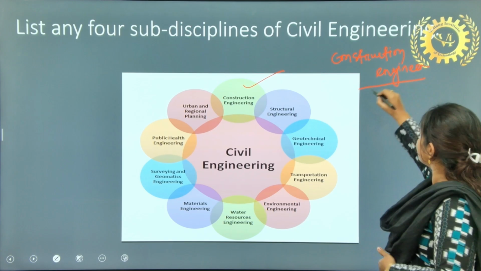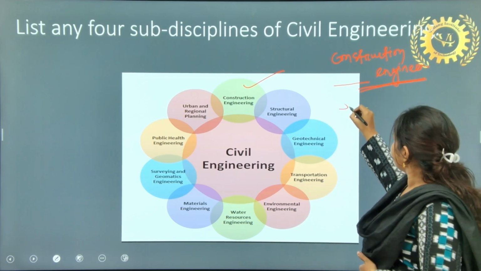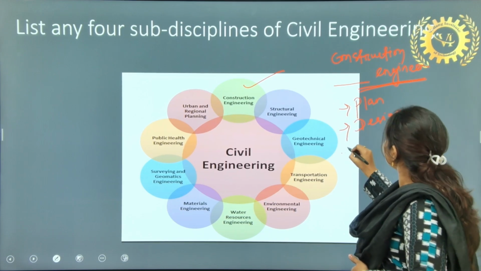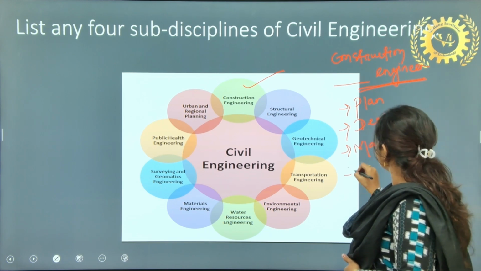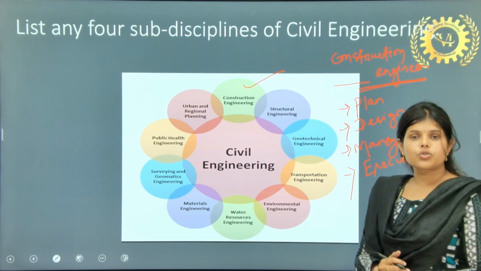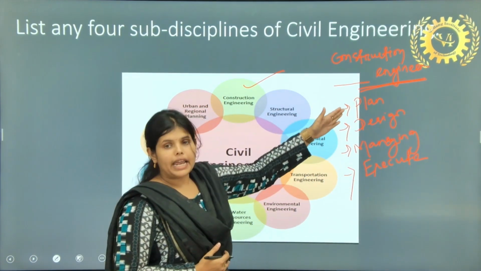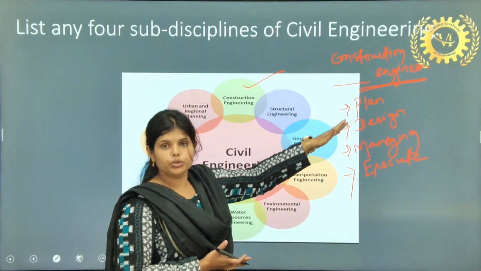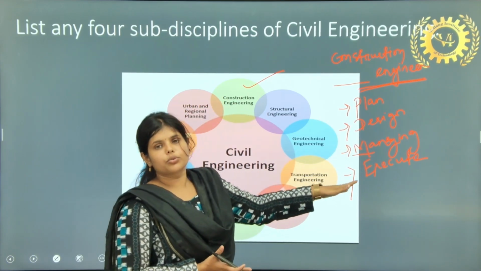Construction engineering is nothing but first planning. When we start construction, we need to plan, then we will do designing, then we will manage things, then we will execute. So the whole construction engineering is divided into 4 categories. One by one: planning of what we need to construct, then designing the layout, designing what to do and how to do, then managing the construction part, then we will execute the construction.